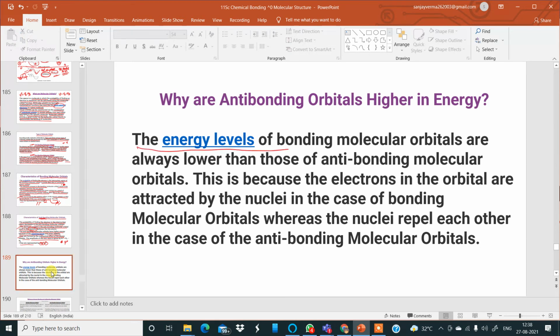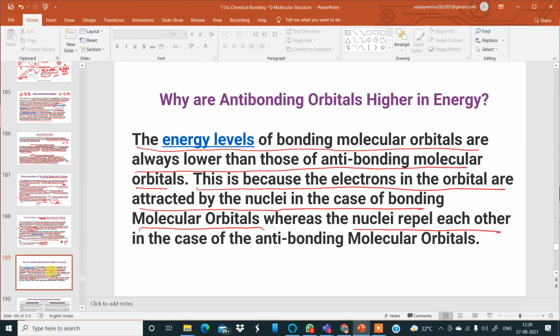The energy levels of bonding molecular orbitals are always lower than those of the anti-bonding molecular orbitals. This is because the electrons in the orbital are attracted by the nuclei in the case of bonding molecular orbitals, whereas in this case the nuclei repel each other in the case of anti-bonding molecular orbitals. So you must remember this.